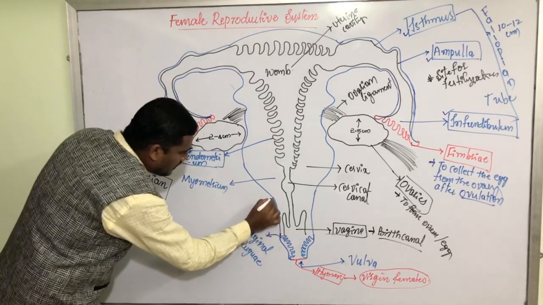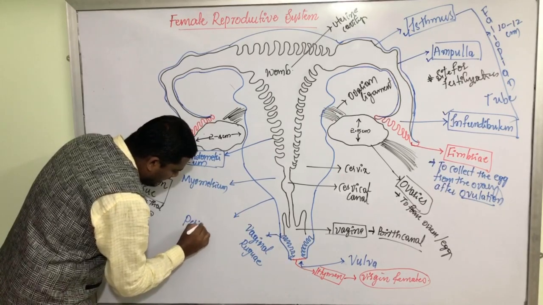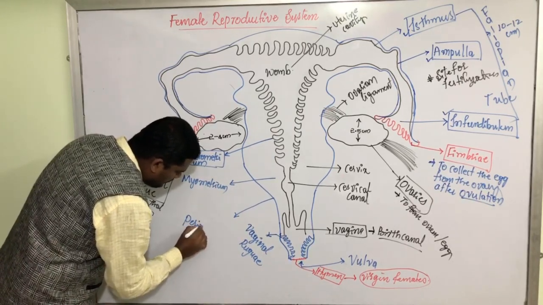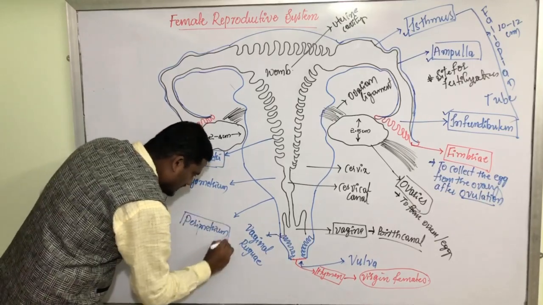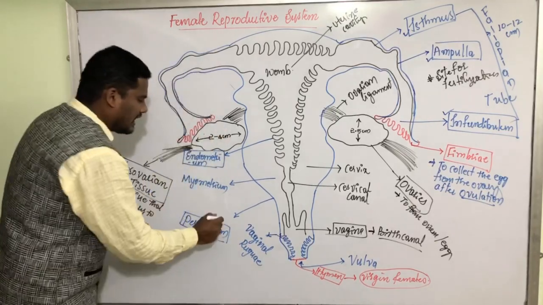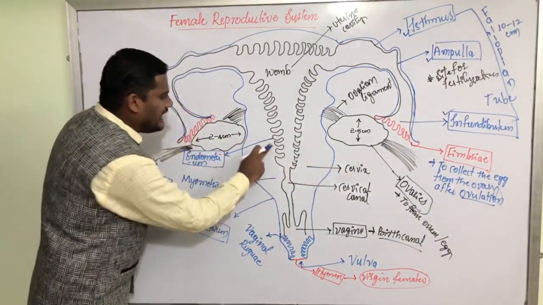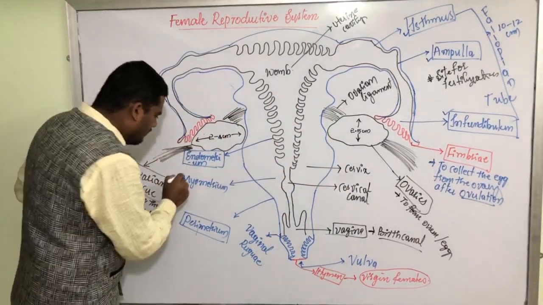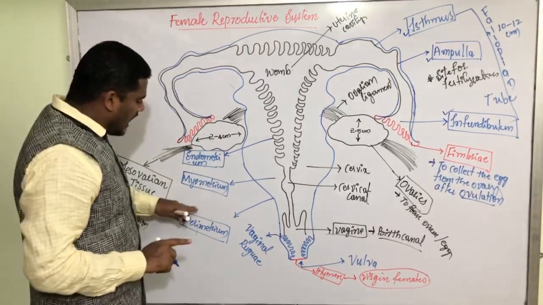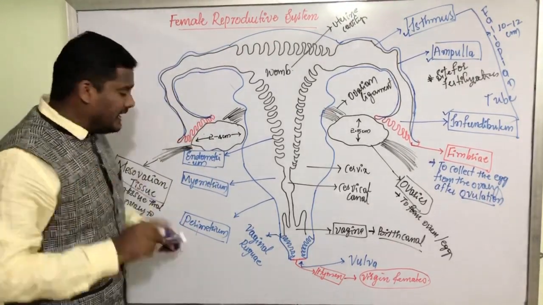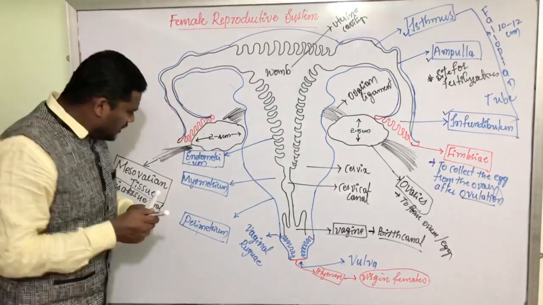And the outer wall is called perimetrium. Listen, my dear friends, there are three cervical walls. The inner wall is endometrium, the middle wall is called myometrium, and the outer wall is called perimetrium, and their functions are also very important.